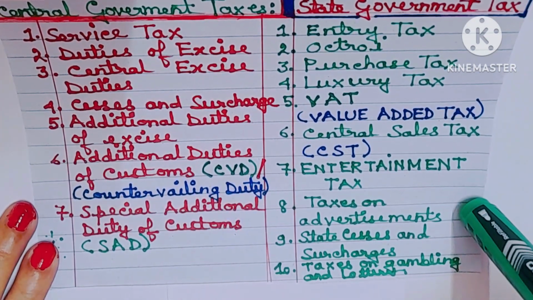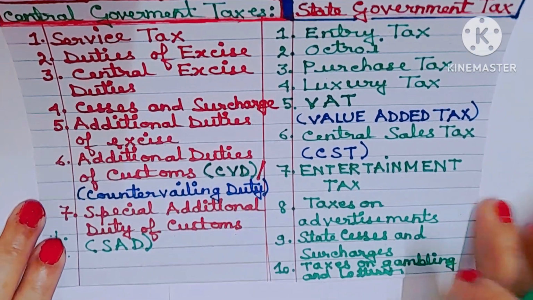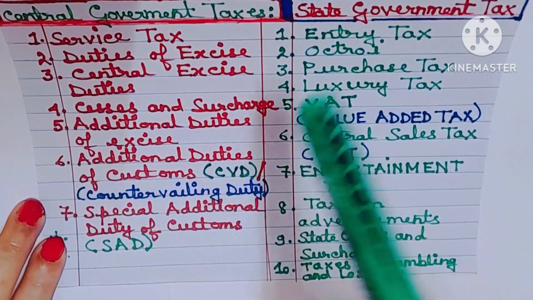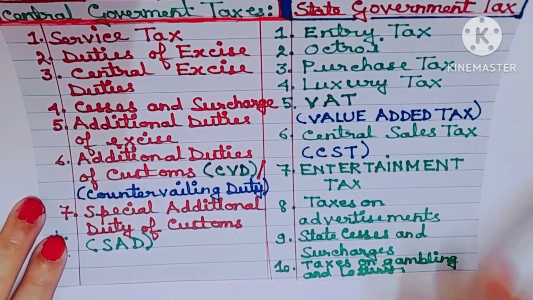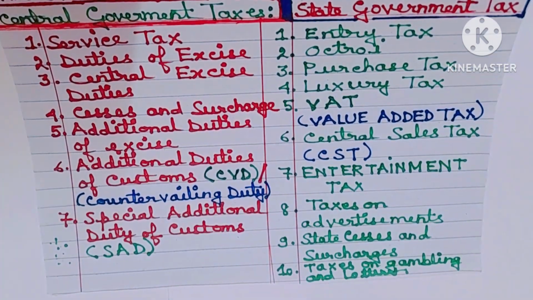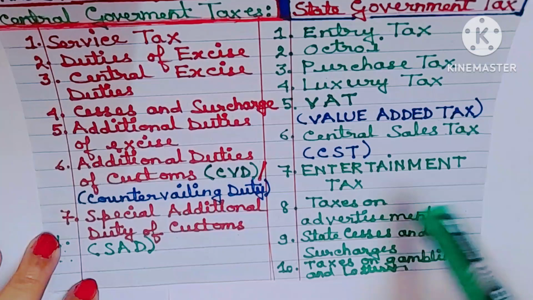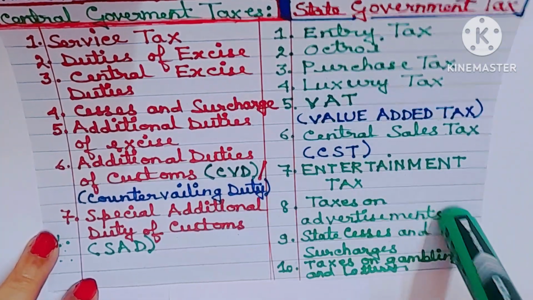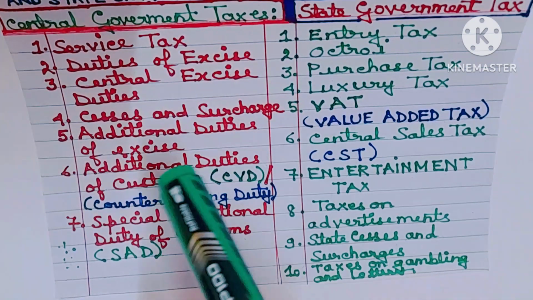Number 10, taxes on gambling and lottery. Understood? So these 17 indirect taxes were replaced by one single tax, that is GST. Pre-GST or before the implementation of GST, there were 17 indirect taxes and the businessman has to follow so many taxes.